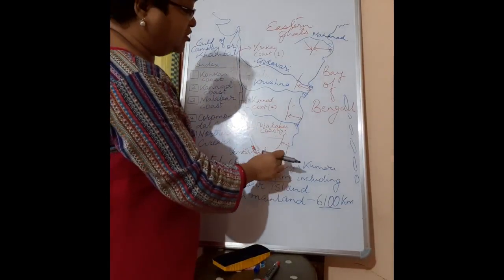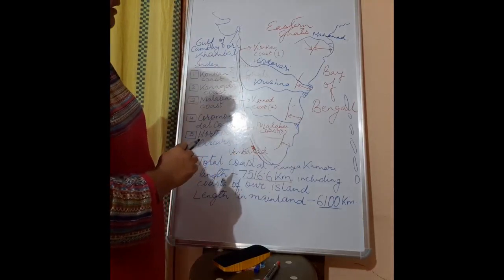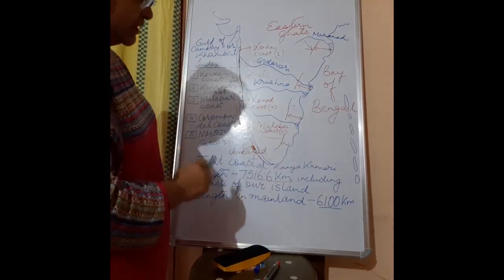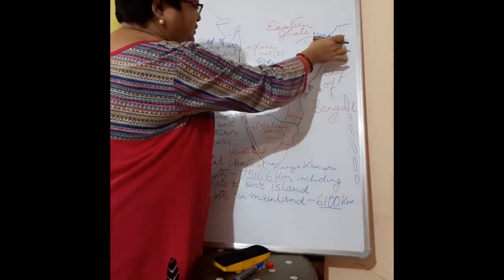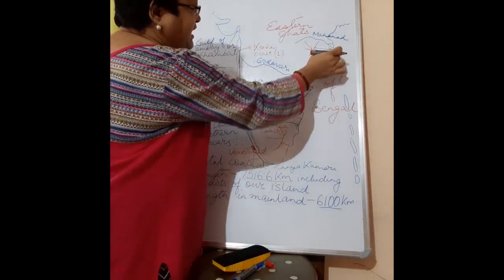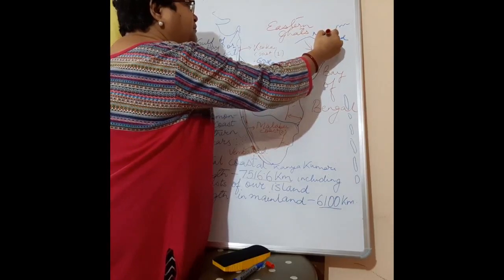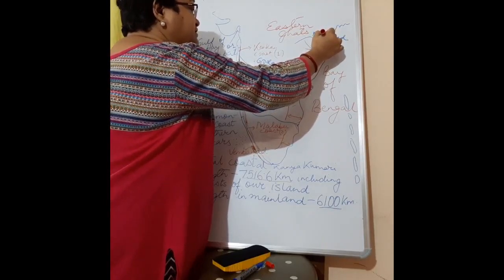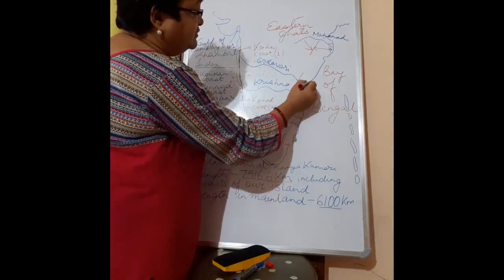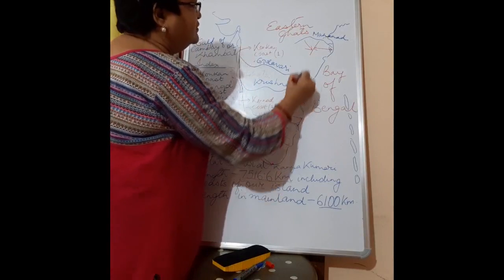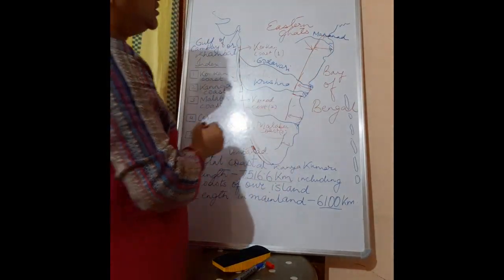Now the division of this eastern coastal plain: obviously this eastern coastal plain has two divisions. It stretches between our Eastern Ghats and the Bay of Bengal. So this northern part, from this portion till our Krishna Godavari delta, that is from here till here, is a huge length.